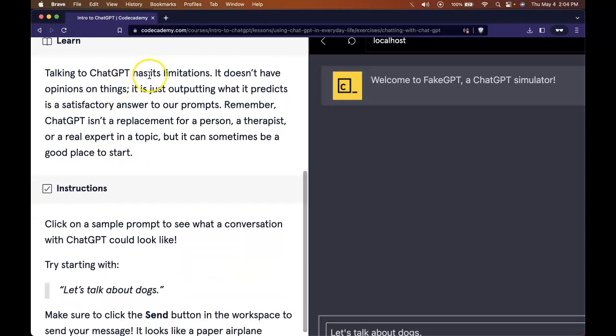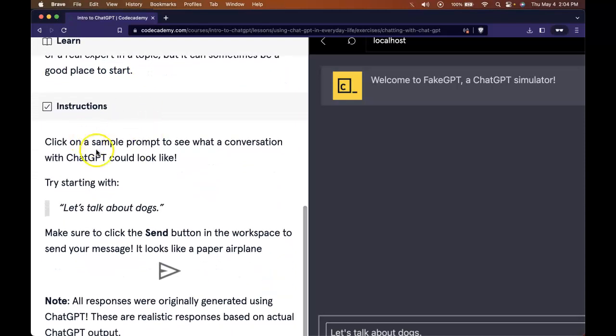Talking to ChatGPT has its limitations. It doesn't have opinions on things. It is just outputting what it predicts is a satisfactory answer to our prompts. Remember, ChatGPT isn't a replacement for a person, a therapist, or a real expert in a topic, but it can sometimes be a good place to start.